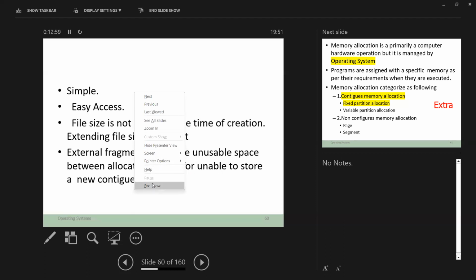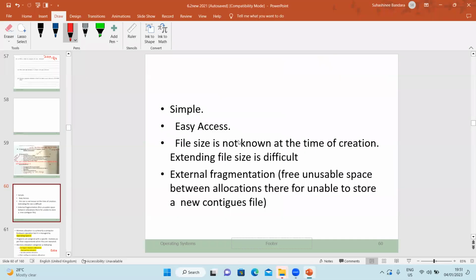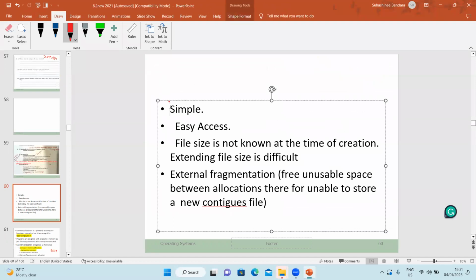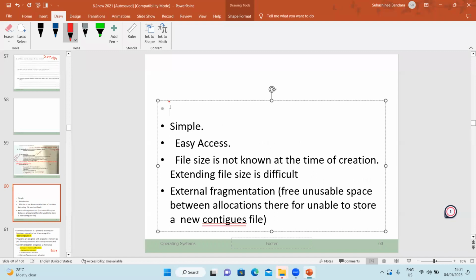If you need, you can copy, but most of these things we already discussed. If there are any new points, you can write them down from this one. If you want, write. If you don't want, no. Most of them you have already written. These are the features of contiguous file allocation, because this was in the teacher guide. So only this part was there in the teacher guide. The other part which I already gave was my own note.